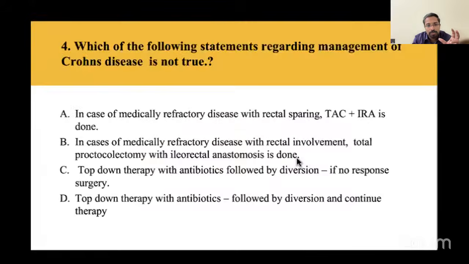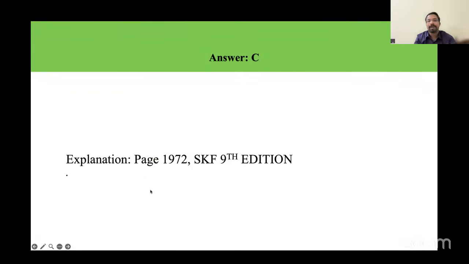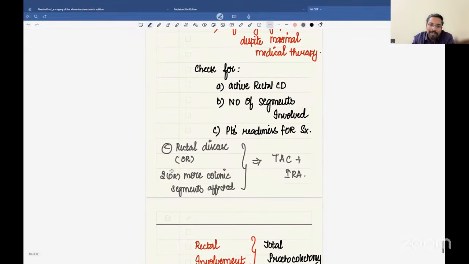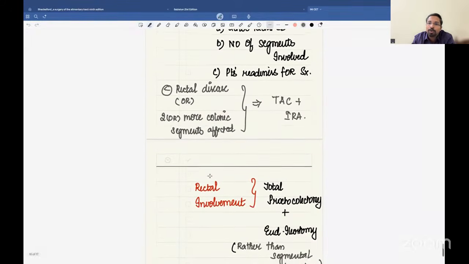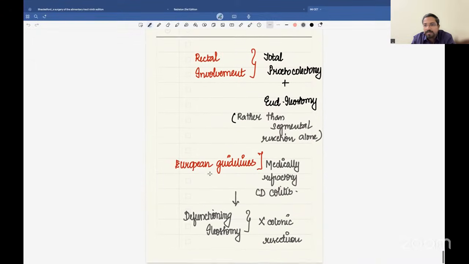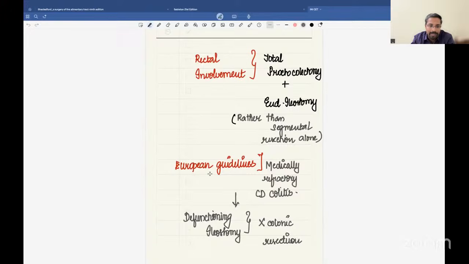The page number is 1972 of Shackelford 9th edition, where they explain the European guidelines in medically refractory Crohn's disease, where we were following total abdominal colectomy with ileorectal anastomosis or total proctocolectomy with end ileostomy. There are latest guidelines which say that in medically refractory Crohn's colitis, you can do a defunctioning ileostomy and give your medical treatment, thereby avoiding colonic resection.